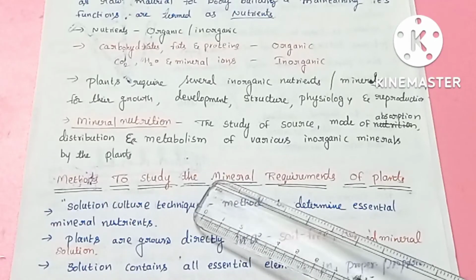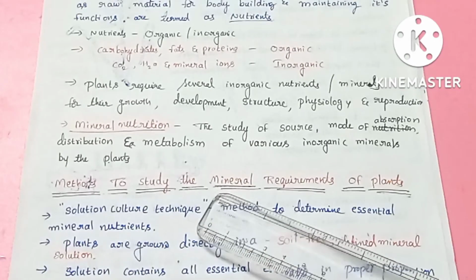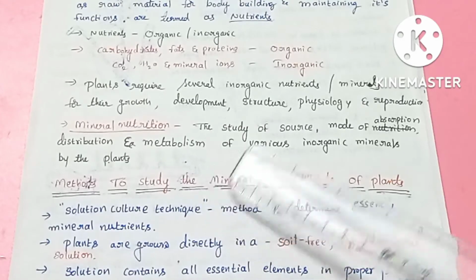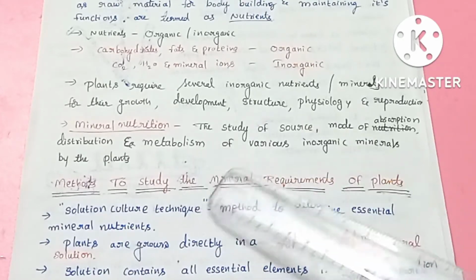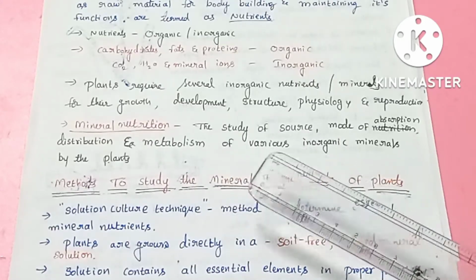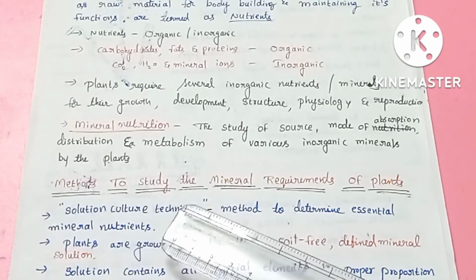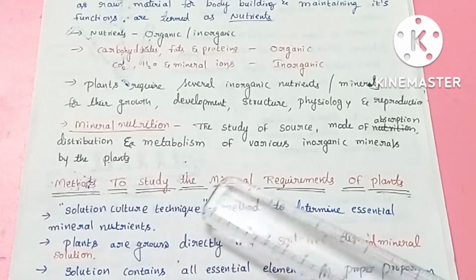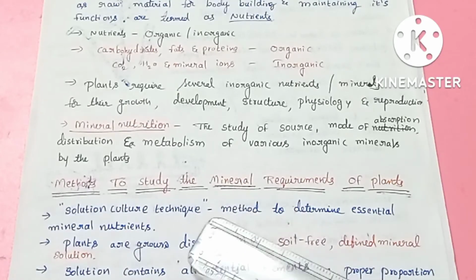In the plants there are different metabolisms, like photosynthesis and respiration, and for those metabolisms, in which enzyme that mineral nutrient is available. The study of the source, mode of absorption, distribution and metabolism of various inorganic minerals for a plant is called mineral nutrition.